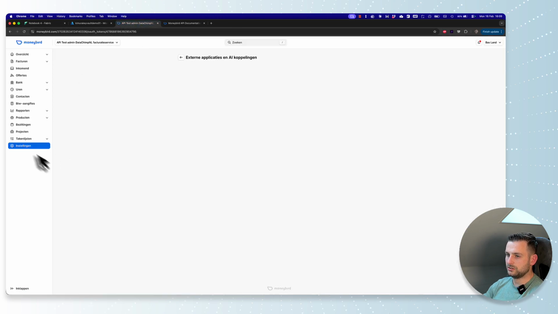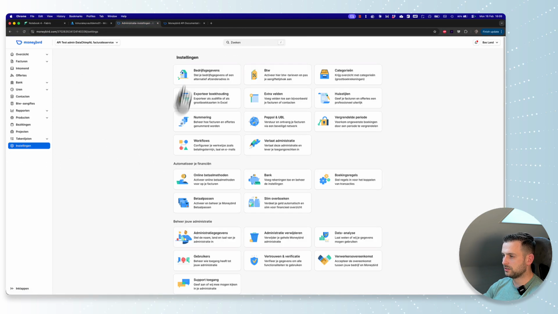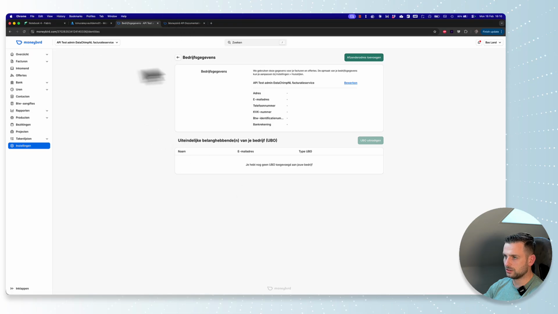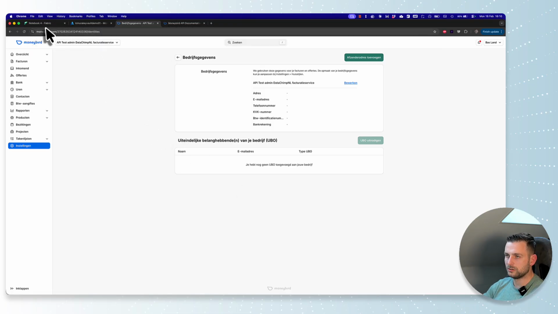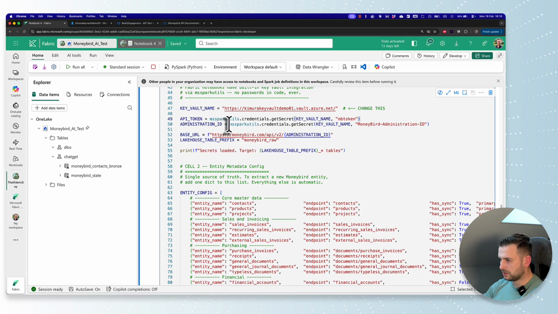So then we go to our Moneybird and we go to, no, not to the gegevens here. We can just take the stuff from the URL here and let's put in just our administration ID like this. It's not in Key Vault. Let's give it a hard-coded. That's fine for now. Lakehouse table prefix, we call this Claude. Yeah, Claude. That should be all right.